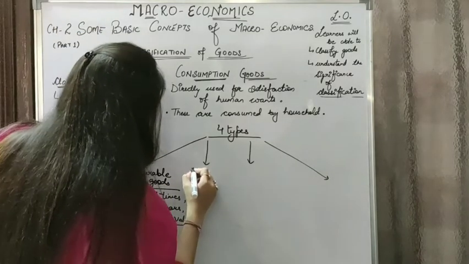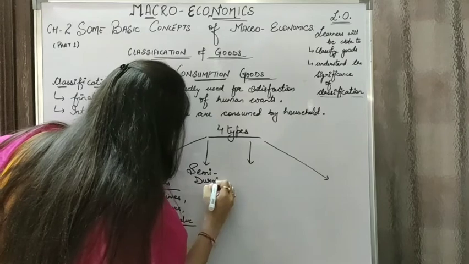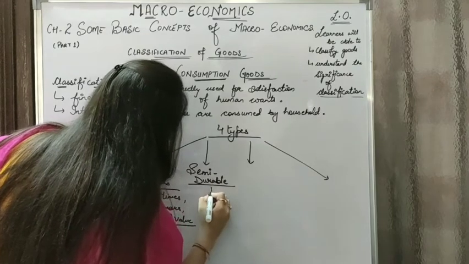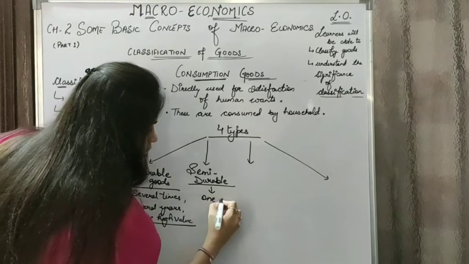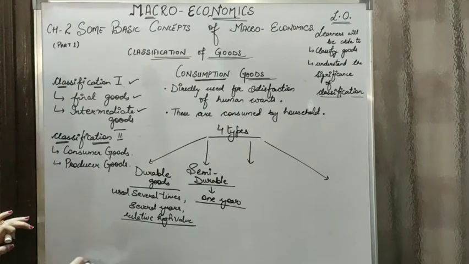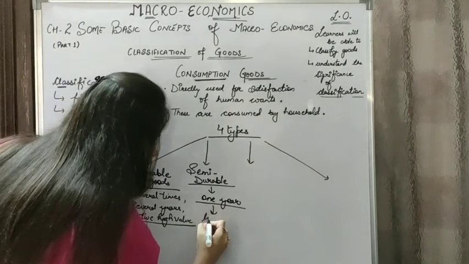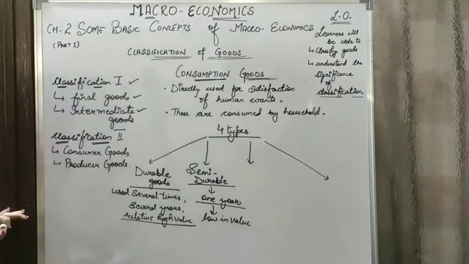Then we have semi-durable goods. These are the ones which are used for 1 year or slightly more than 1 year, not more than that, and they are relatively low in value. For example, shoes, clothes, furniture, etc.